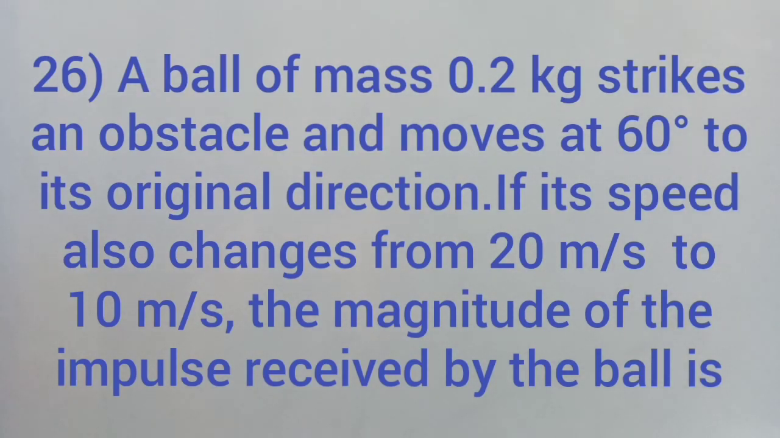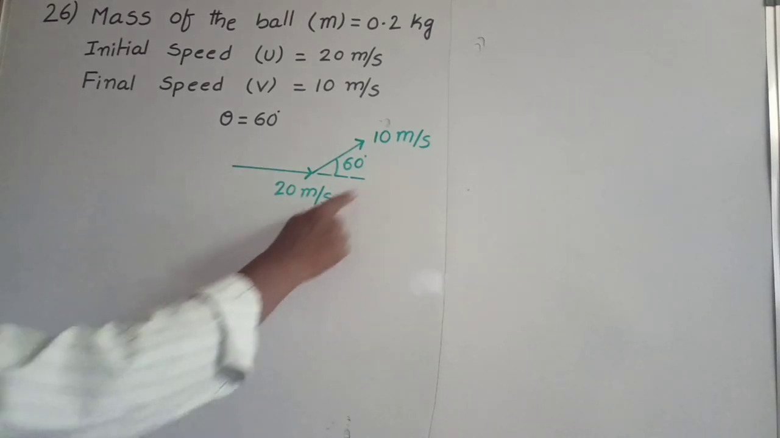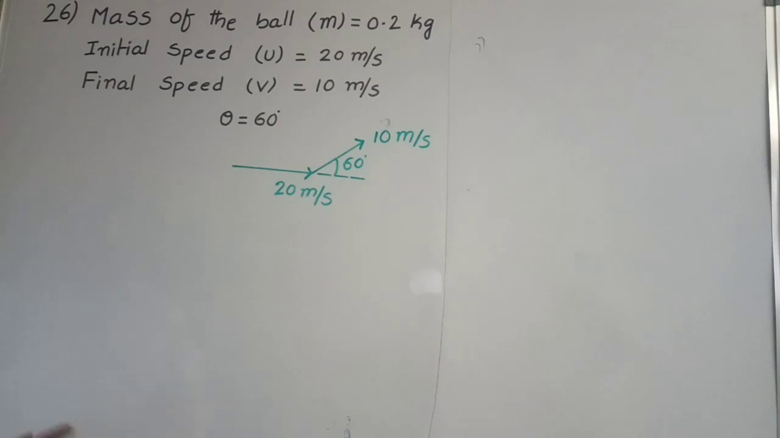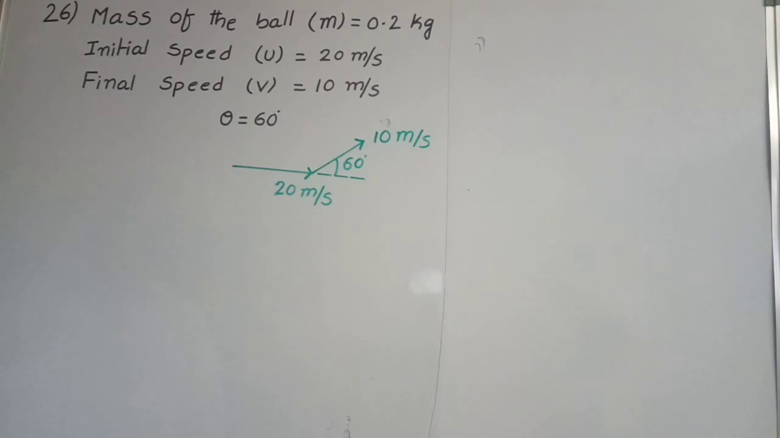26th problem. A ball of mass 0.2 kg strikes an obstacle and moves at 60 degrees to its original direction. If its speed also changes from 20 meter per second to 10 meter per second, the magnitude of the impulse received by the ball is? According to the problem, mass of the ball is 0.2 kg. Its initial speed is 20 meter per second. After hitting the obstacle, its speed changes to 10 meter per second and the direction also changes, making an angle of 60 degrees with its initial direction.